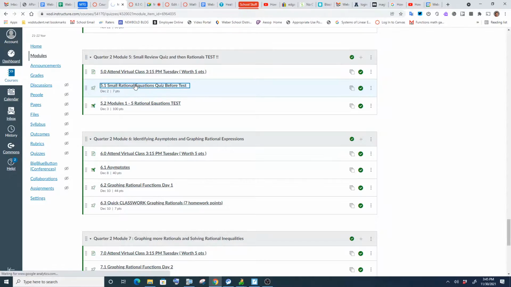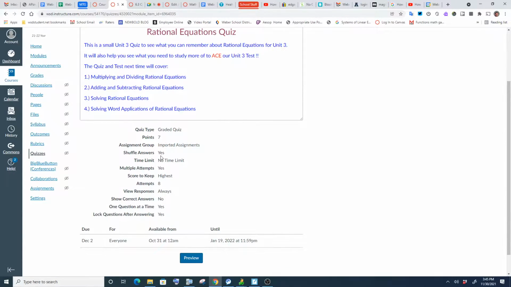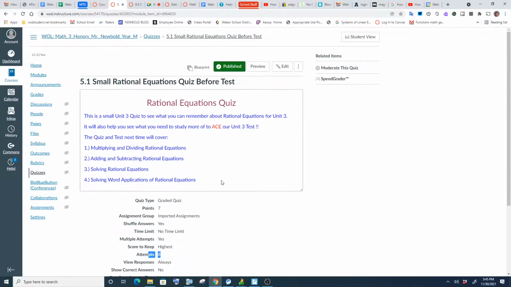And so this small quiz, you can take it as many times as you want. Multiple attempts, yes. I took out the unlimited attempts, so I got to put a limit on it, right? Else you could just guess every single one until you get it just by guessing. So only 8 attempts. That's still a lot, though. And cool, one question at a time. Lock each question after answering.